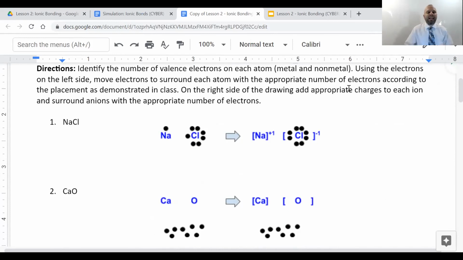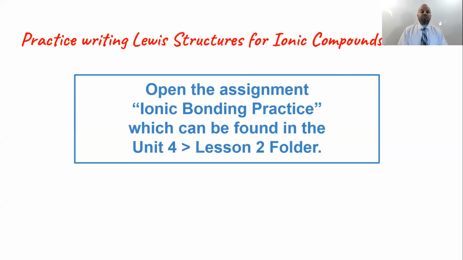We will be completing 8 examples here. For each of these examples, you're going to first set up the number of valence electrons on each atom on the left side, and then on the right side, show how those valence electrons have been transferred and the resulting charges.